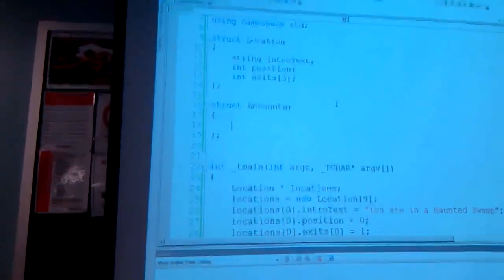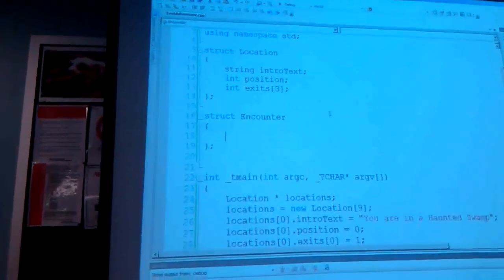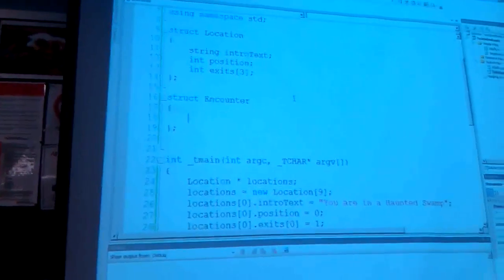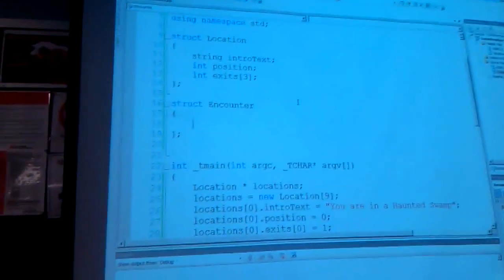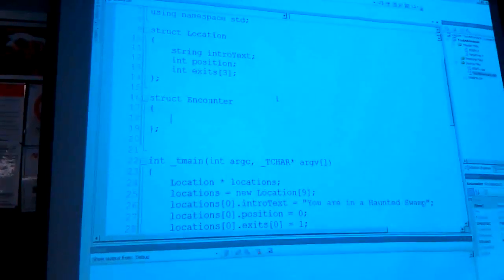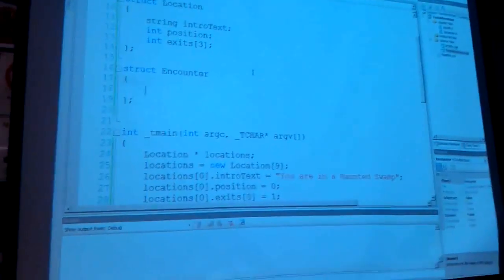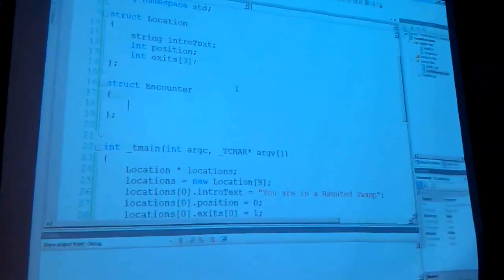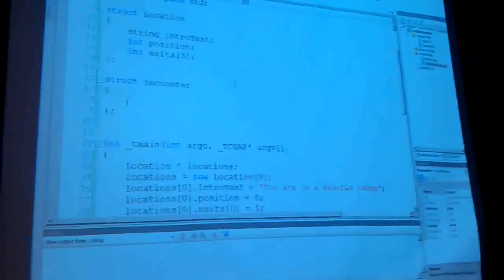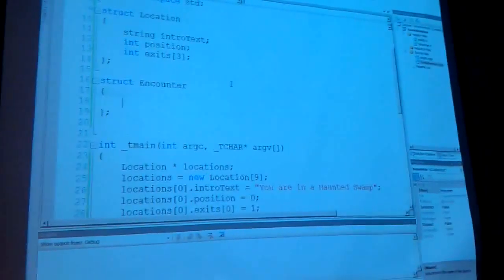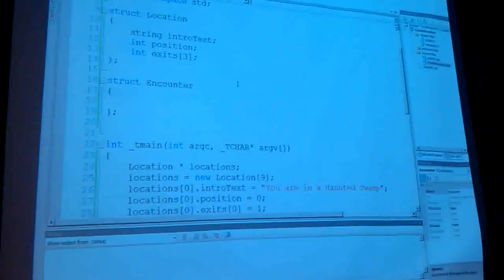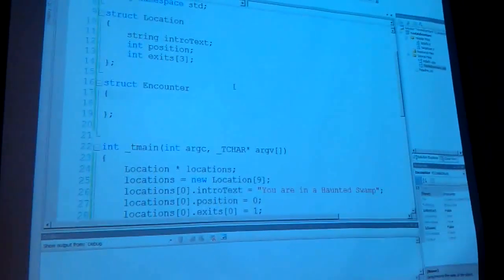Now, at every location, again, we're kind of planning for a bigger game, but we're only going to define a few of these things. But assuming this was a huge game that could be played for hours, when you go to a location, depending on what you've done, you should get different events. If you go talk to the king and he's never heard of you, he'll be like, get out of my castle. You go back to the throne, and you say, King, I have the Holy Grail. And he says, welcome, why won't you marry my daughter? He'll interact with you differently based on those conditions, based on that encounter list.